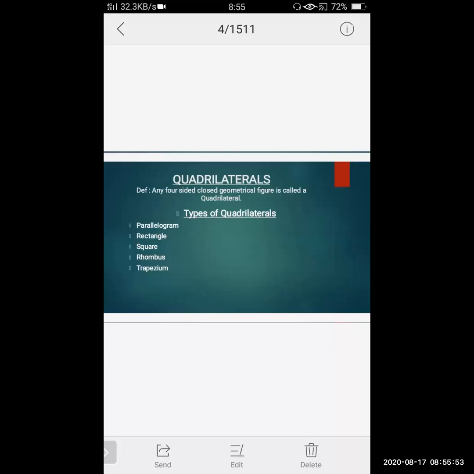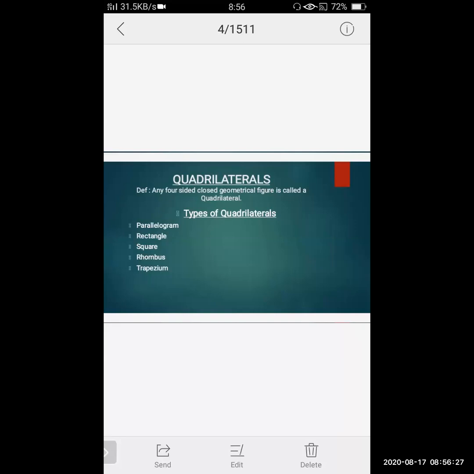quadrilateral, or it is same as a square where all the 4 sides are equal, but one different property which distinguishes this quadrilateral is that the diagonals of a rhombus bisect each other and form an angle of 90 degrees. This is very, very important and a different property apart from the other types of quadrilaterals.